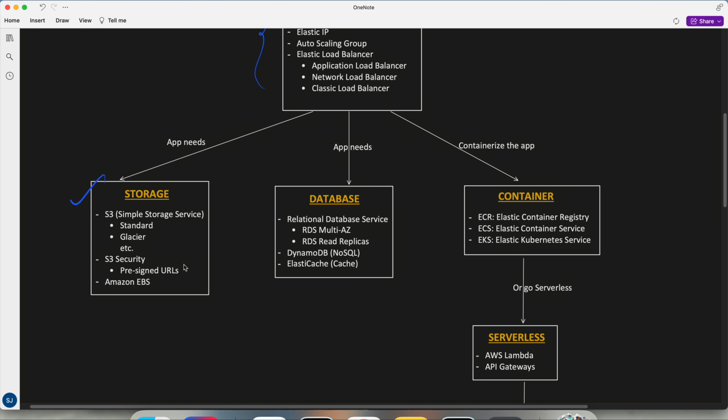Okay, presigned URLs, which are very important when we upload images or videos. This is from the security perspective. You don't want to give permission to our S3 bucket, so we can generate temporary links. Then we have databases, different types of databases, like relational database, NoSQL, cache.